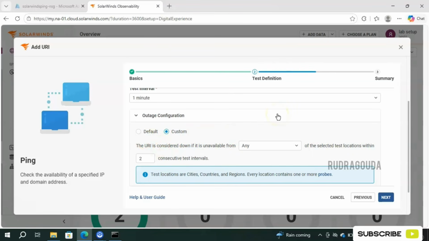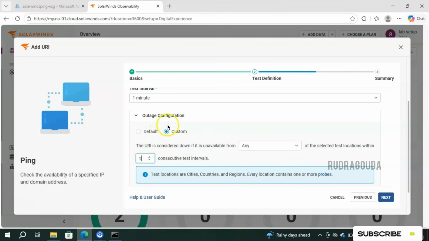You can see now it is customizable. Instead of 2 consecutive test intervals, you can test it for 3, 4, 5. Like that, you can make the modification, and of course, you can do it for the locations as well. Here they have mentioned test locations are cities, countries, and regions. Every location contains one or more probes. So that is totally fine for us.